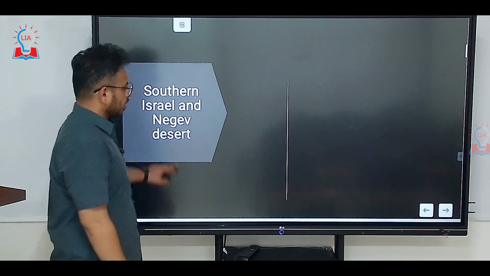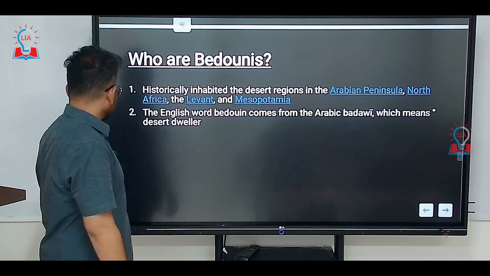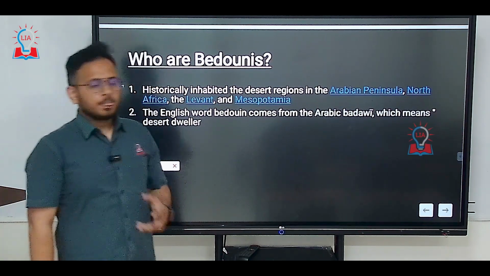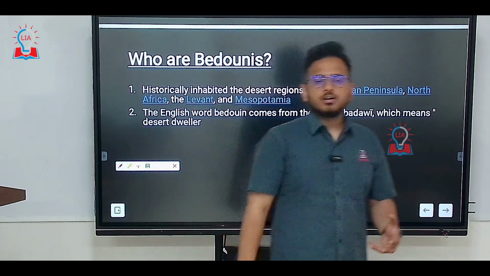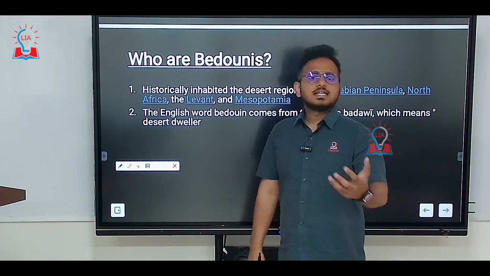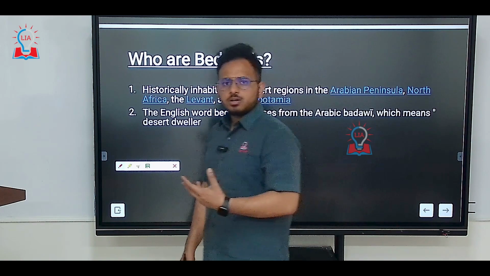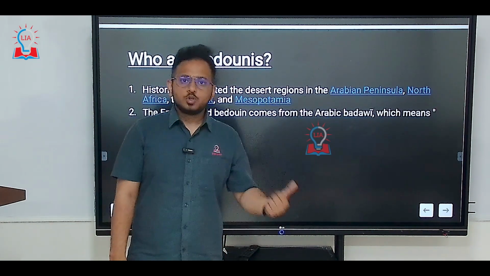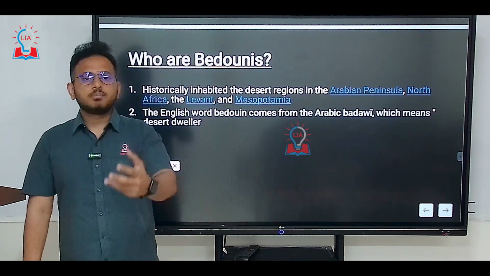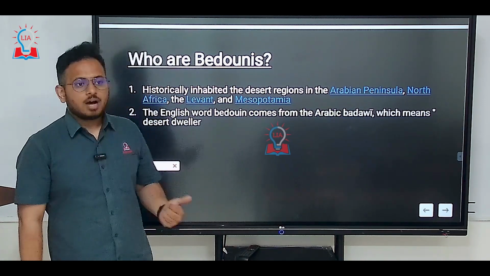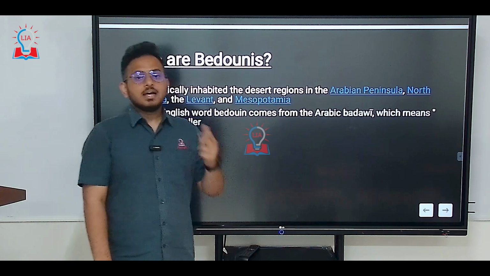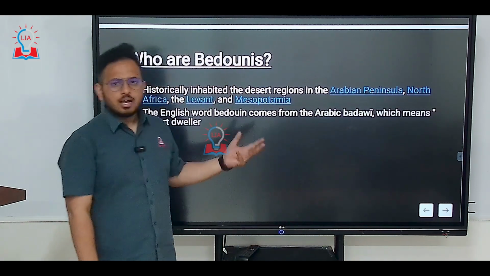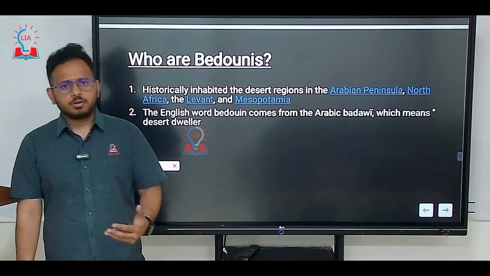So who are these Bedouins? Where did they come from? And what is the history of these people? Israel was a country formed in the year 1948, just after the Second World War. This was a region under the Ottoman Empire for a long time, and when Britain and the USA won the Second World War, they carved out this particular land for the Jews, that is Israel, and that's how Israel was formed in 1948, and we all know how it happened.